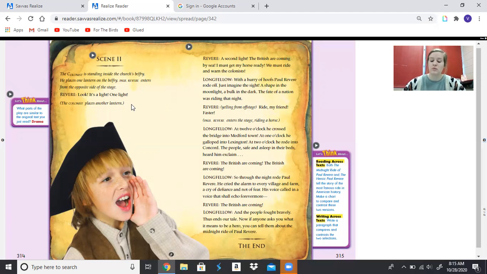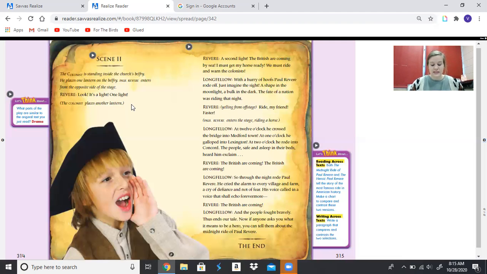The change from scene 1 to scene 2 is meant to represent a short passage of time and a change of place, right? Because in real life, it would have taken Paul a little bit of time to get from the tower to the shore. And so that change gives not only the characters in the play time to change places, but it also represents the actual change in time that happened when this midnight ride actually happened.